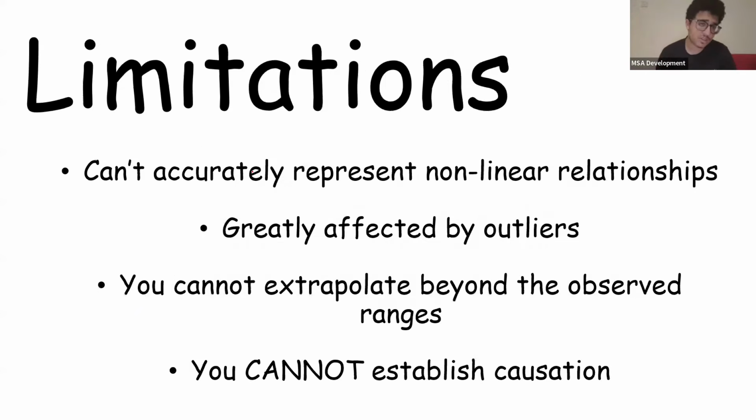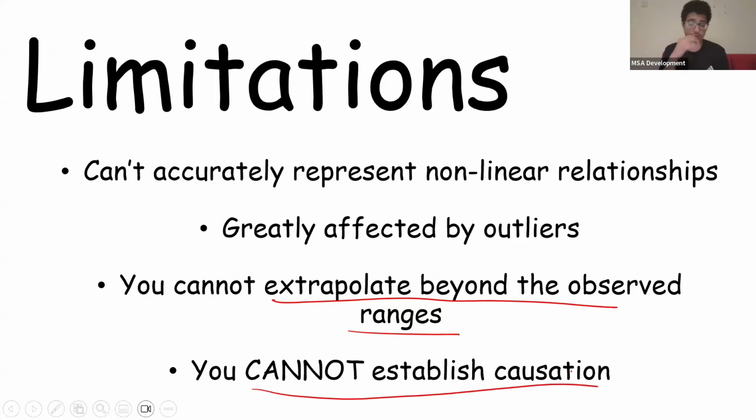So the limitation of Pearson's R is that it can't accurately represent nonlinear relationships. It's also greatly affected by outliers. You cannot extrapolate beyond the observed ranges, and you cannot establish causation. Okay, you can establish a correlation, but not causation. So the limitations are as such.